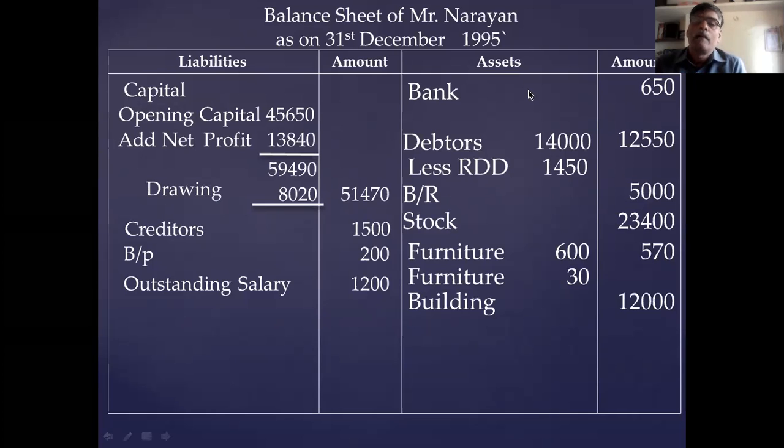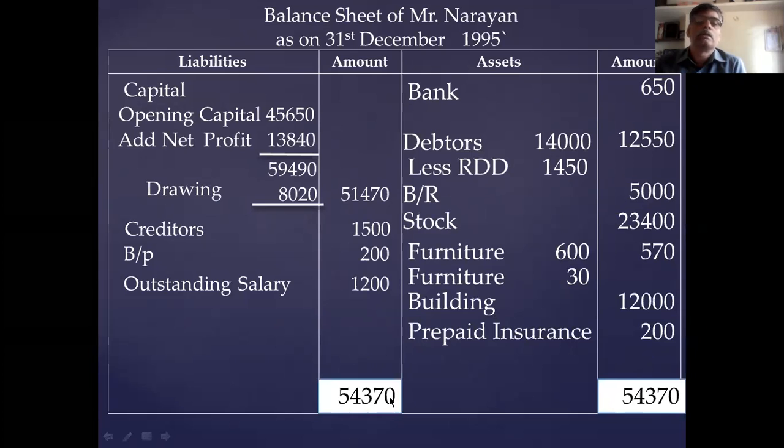After this, you have to write the prepaid expenses. Prepaid expense, that is insurance. So don't forget it. Prepaid insurance rupees 200. In this way, you have to search the items and record. Now you take the total. Total is 54,370.